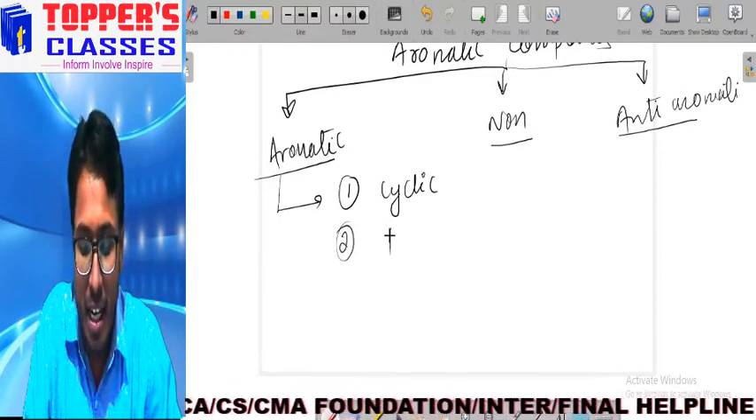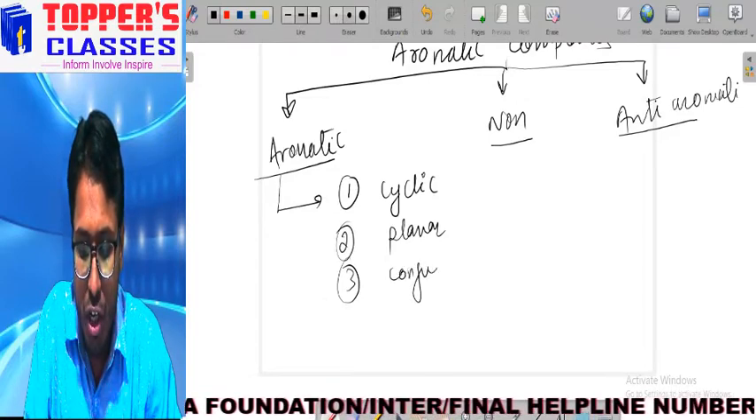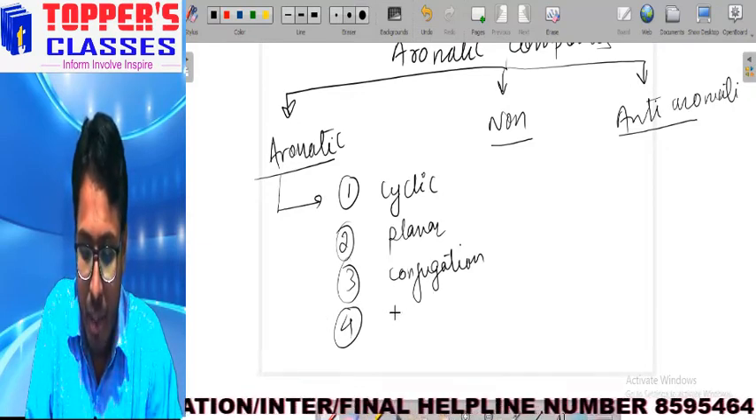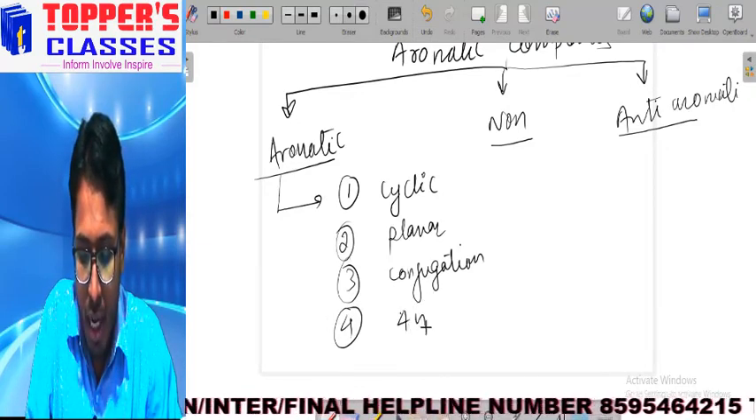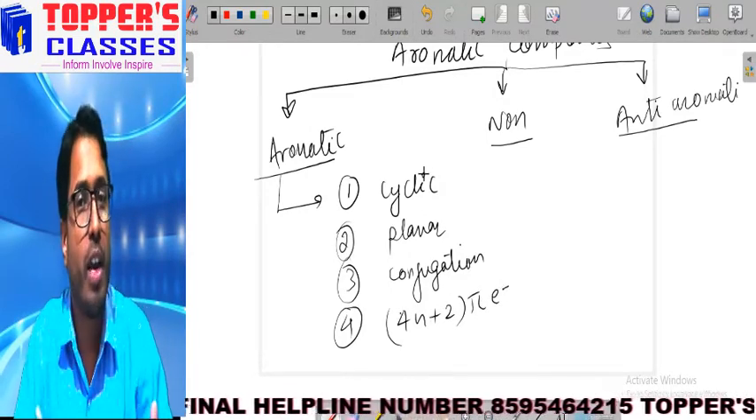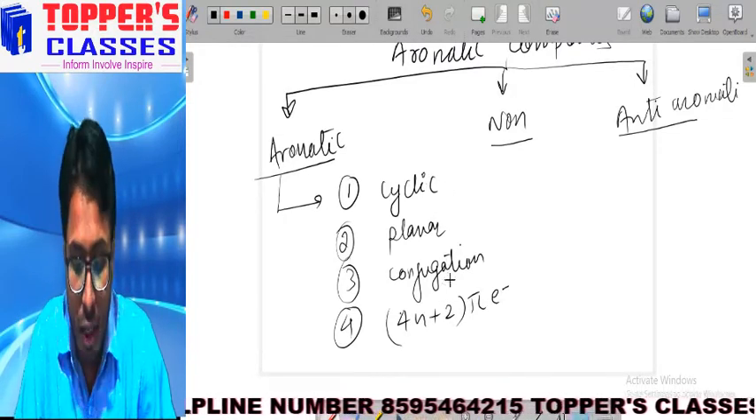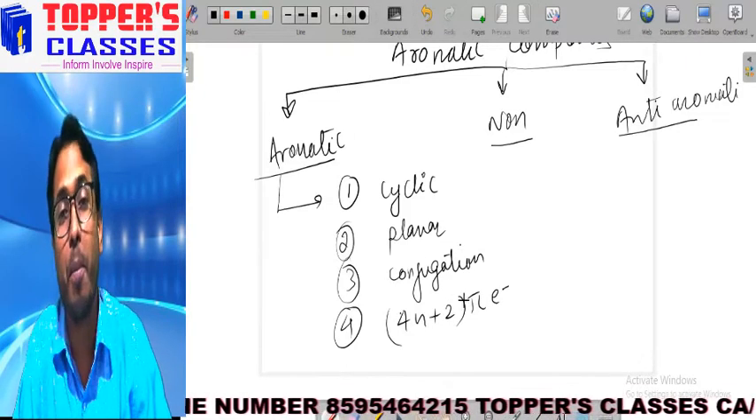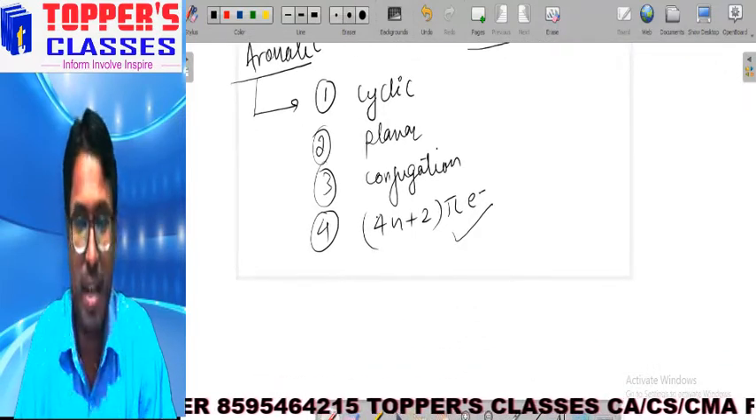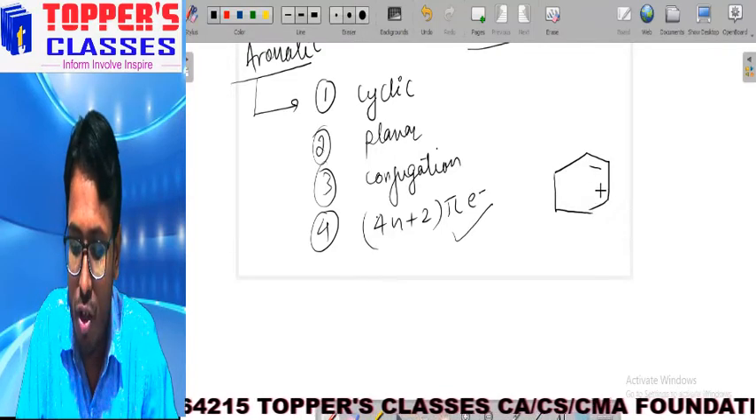Second thing is that it must be planar. Third one is that there must be conjugation, and the fourth one is that there must be 4n plus 2 pi electrons. So this is the condition for aromaticity. That means if a compound follows all these rules, then that particular compound will be aromatic. Let us try to understand this concept by taking an example.